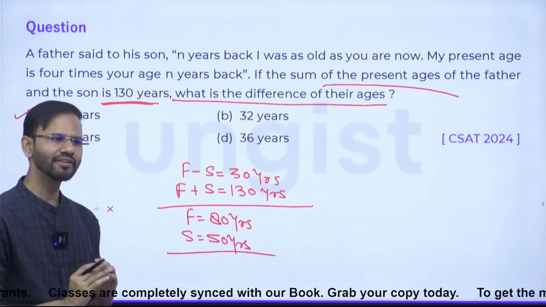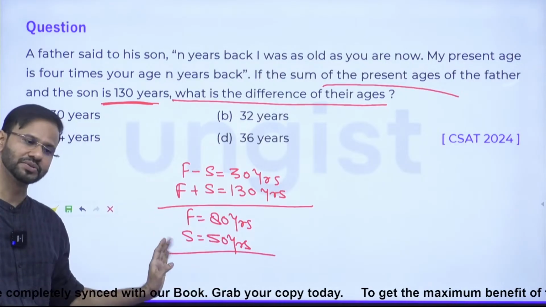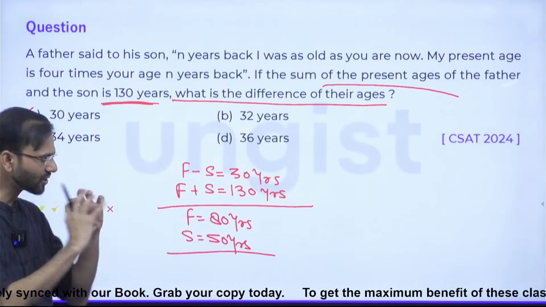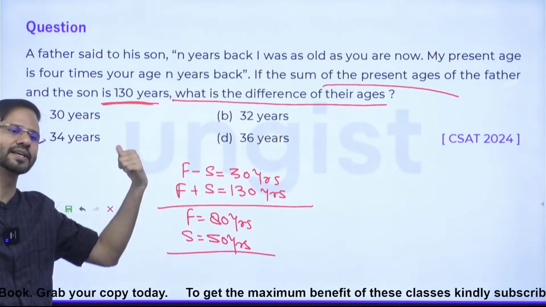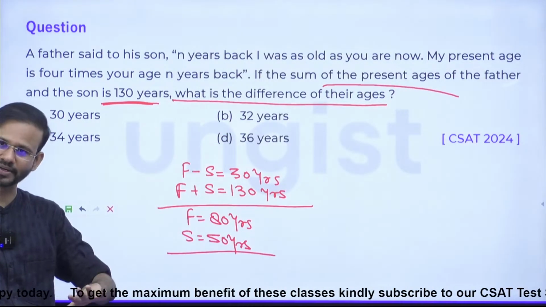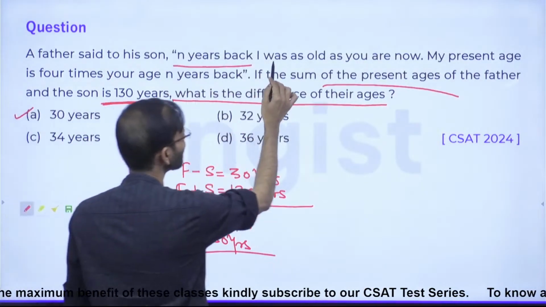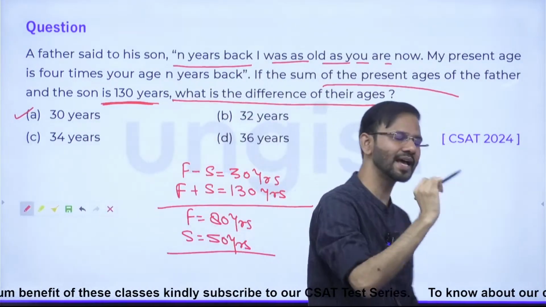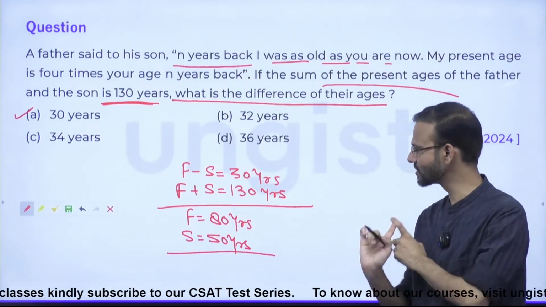So according to what we have assumed, we have got these values. Now, just put these values in the information given in the question. If they are satisfied, then this is the right answer. If they are not satisfied, it is not the right answer. Now please look at the question. The question is saying, n years back I was as old as you are now.